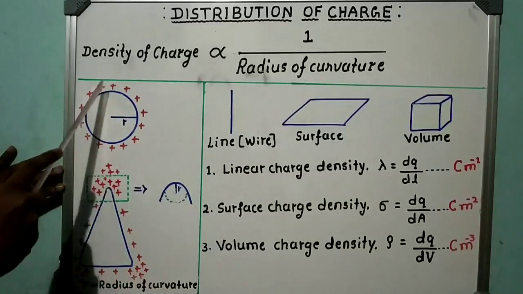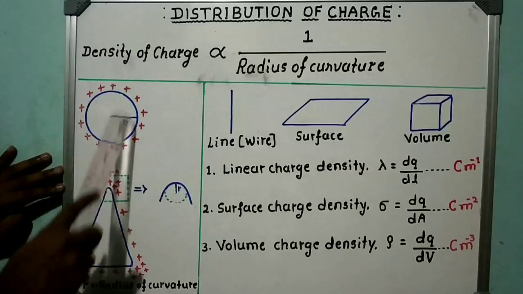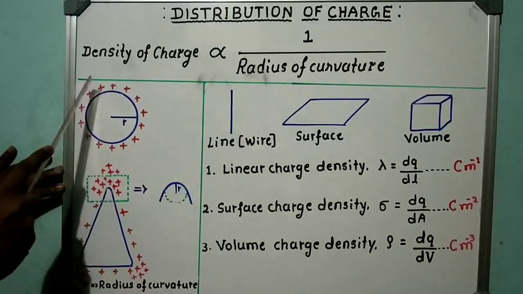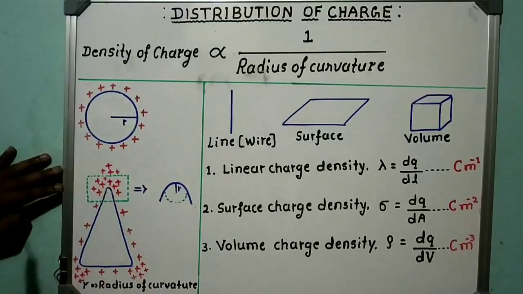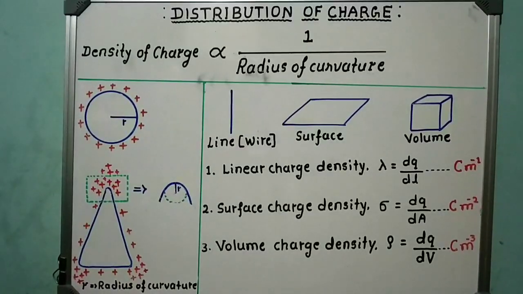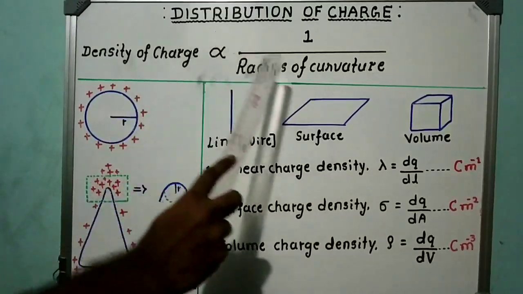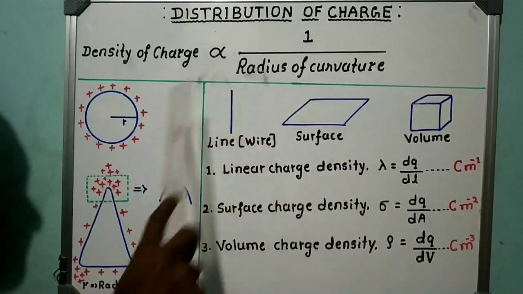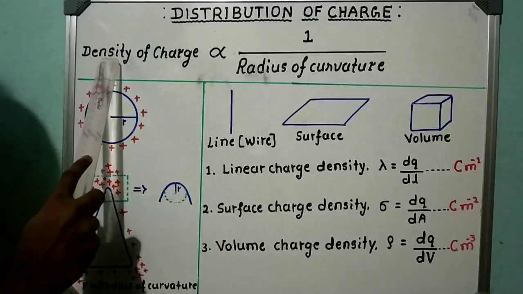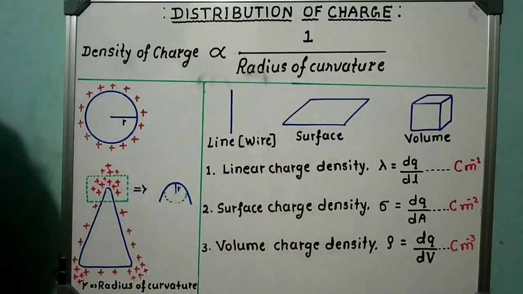But in the case of a spherical conductor, the radius of curvature is uniform. That's why charges distribute uniformly over the outer surface of the spherical conductor only. In this way, distribution of charge mainly depends upon radius of curvature. Okay, this is the relation between density of charge and radius of curvature.